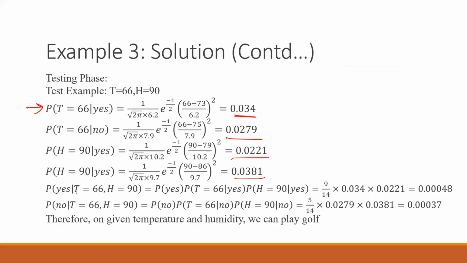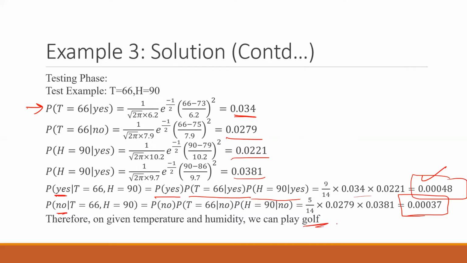So now if you want to calculate the probability of yes and no, this is yes, this is no. For that, obviously, P yes, P T yes, P H yes. These three values will be multiplied, 9 by 14 into these two, and this is the final answer for yes, and this is the final answer for no. Obviously, here our value of yes is greater than the value of no, so we can play golf.